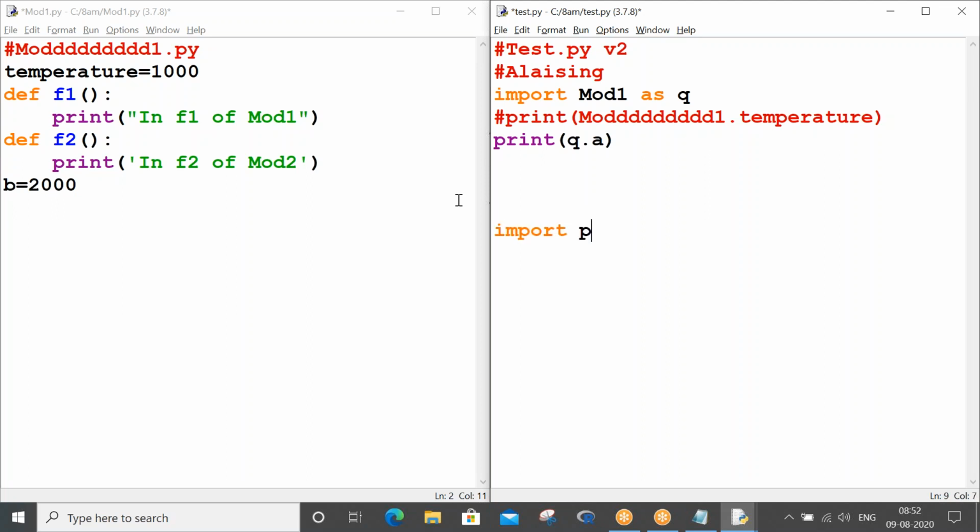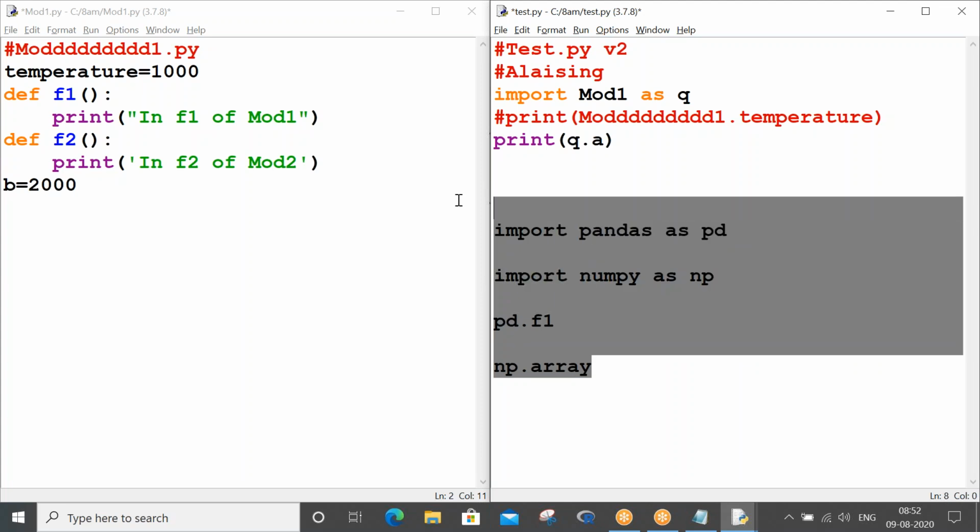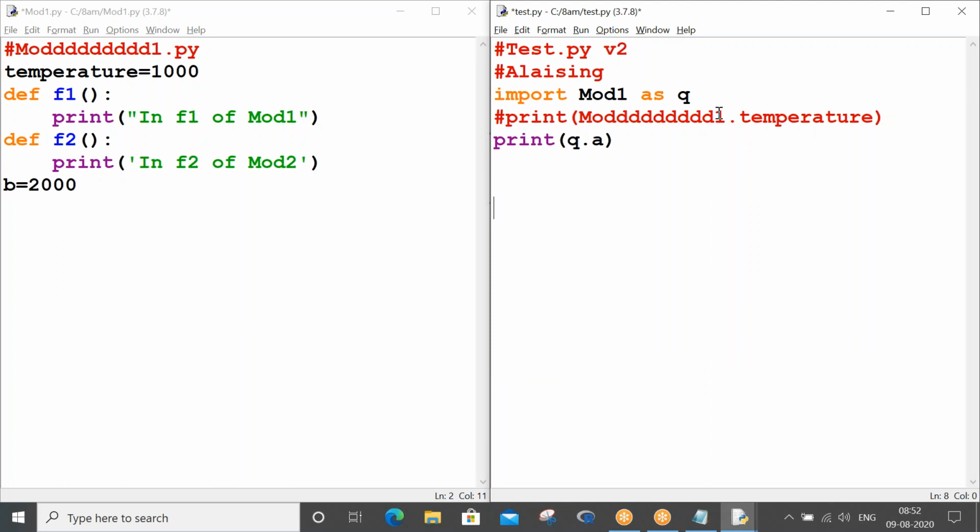For example, import pandas as pd. If you have done analytics, we will write like this: import numpy as np. And pd dot, you will call your function. You will write np dot array, something like this. So you will call your function, instead of numpy you will call np, instead of pandas you will put pd as prefix, right? I'll show these things. We have to see multiple lines of these things. So please try to understand. Aliasing means it will shorten your code.